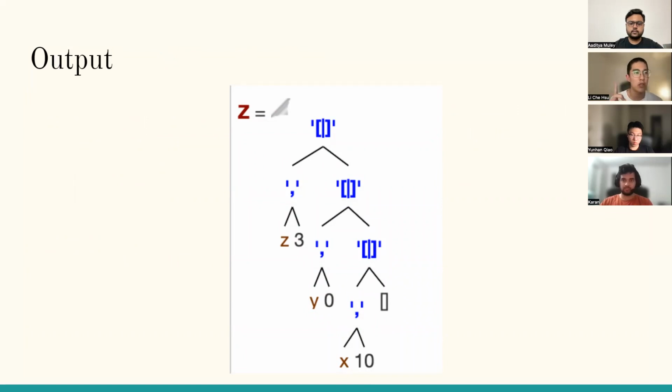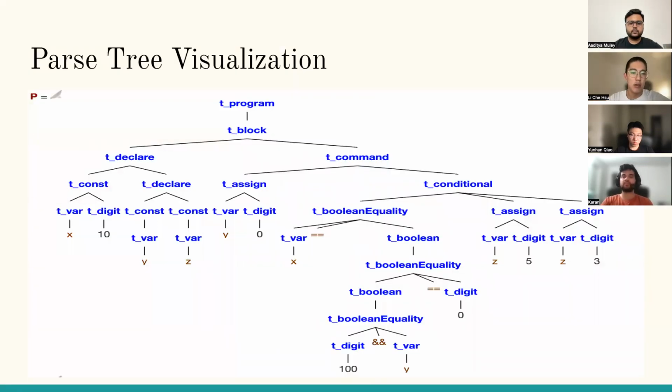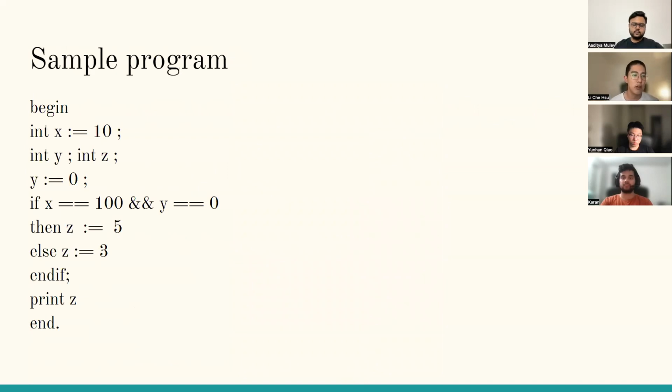So just go back to the previous slides. Yeah, so this simple program, as Aditya mentioned, is pretty simple. Now we assign x equals 10 and y equals 0.